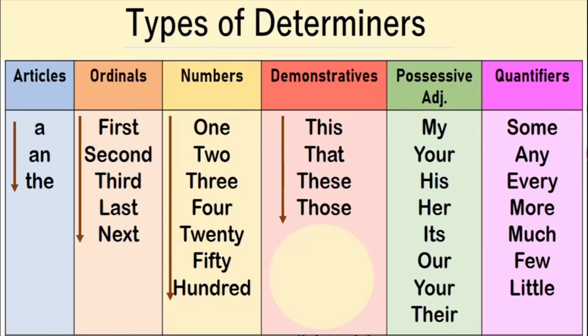So all these words belong to a specific category of words, but they can also be called determiners when they appear with a noun in a noun phrase, when they occur before the noun. Alright, so these are all examples of determiners or types of determiners. We will look at some example sentences now in which these determiners are used, and towards the end we will try and do an exercise in which we will see how you use the correct determiner in any sentence.